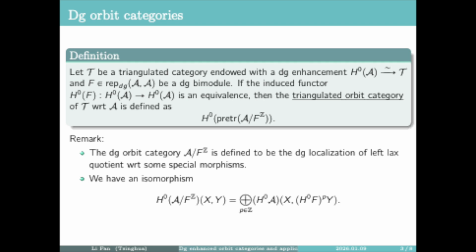Here, the DG orbit category A quotient by F is defined to be the DG localization of the free quotient with respect to some special morphisms. And due to the limit of time, I will not introduce the details. And in this case, the H0 of the orbit category is more or less the usual orbit category.